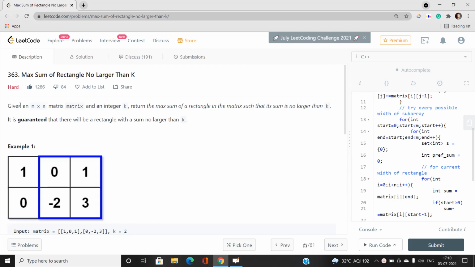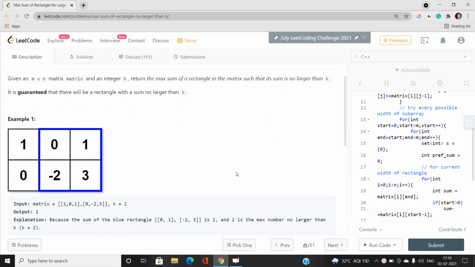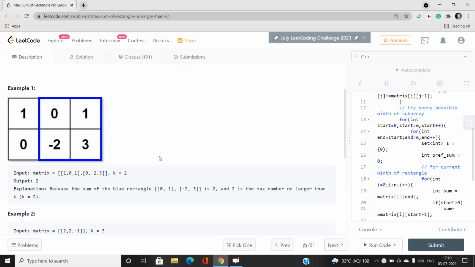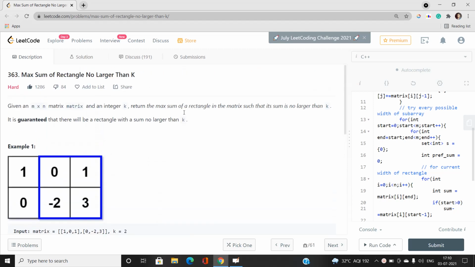Given an m by n matrix and an integer k, return the maximum sum of a rectangle in the matrix such that its sum is no larger than k. So there exists some rectangle in a matrix, and you need to find the sum of that rectangle, ensuring that the sum is no larger than k.